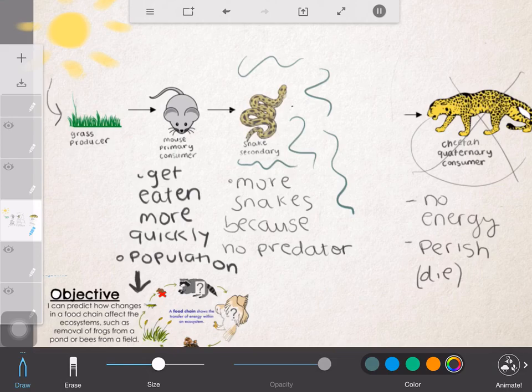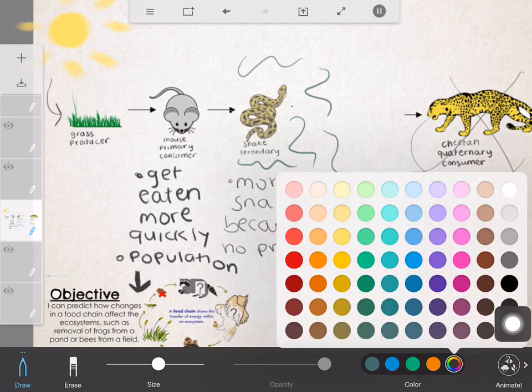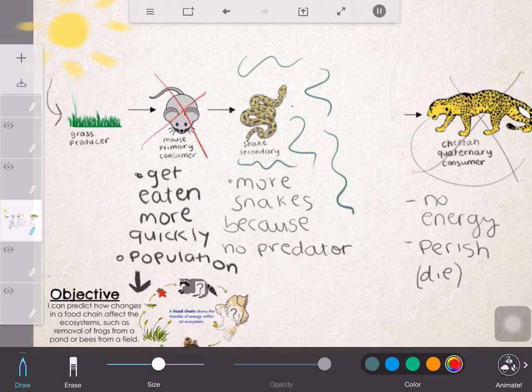There's a down arrow. So on Monday, we really focused on what happened to this animal over here. If the third consumer, if the third person in the food chain died, if they weren't here anymore, what would happen here? But we also have to focus on what happens here and what happens here. So we're going to have more snakes and less mice. Eventually, we're going to have no more mice. We have no more cheetahs, and we're going to have lots and lots of snakes. So I want you guys to focus on that when you guys make your predictions today.